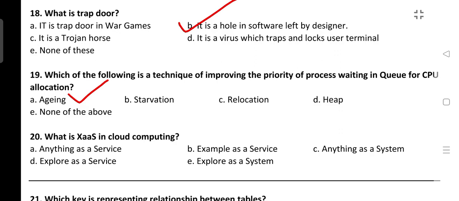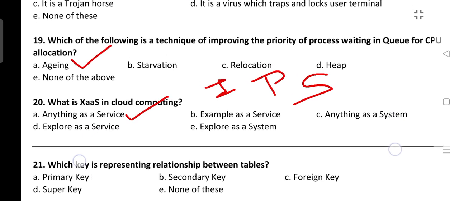Now last is, what is XaaS in cloud computing? So XaaS is anything as a service. So you should know, in cloud computing we have three concepts: infrastructure as a service, platform as a service and software as a service. And this is also anything as a service. So these 20 questions were for today.